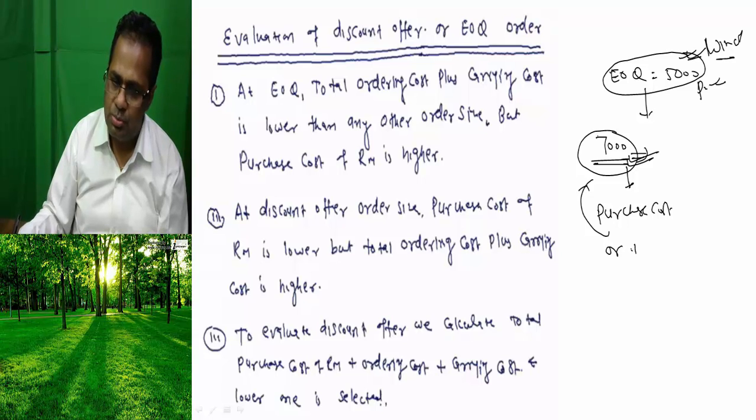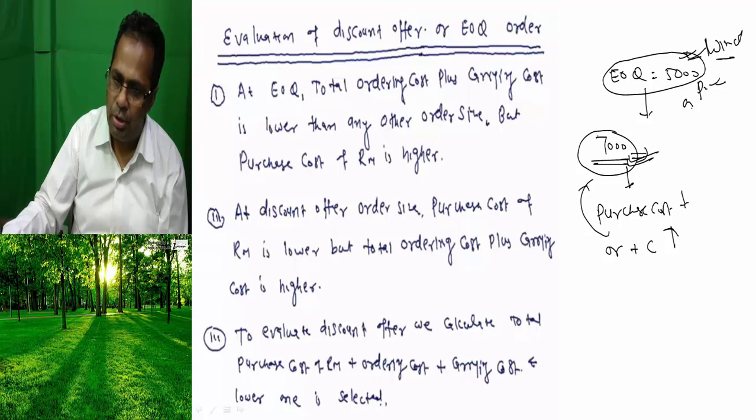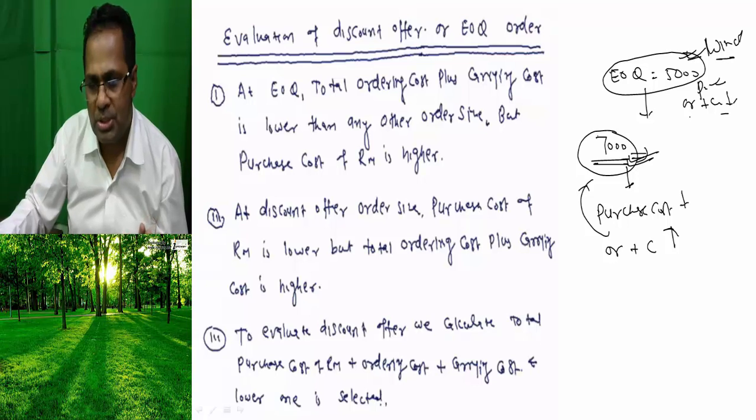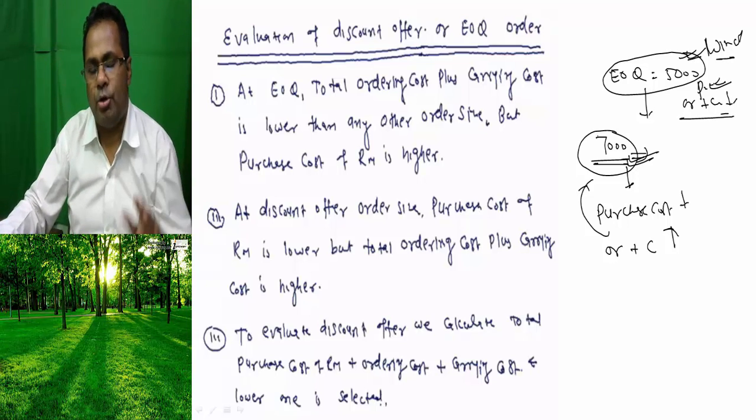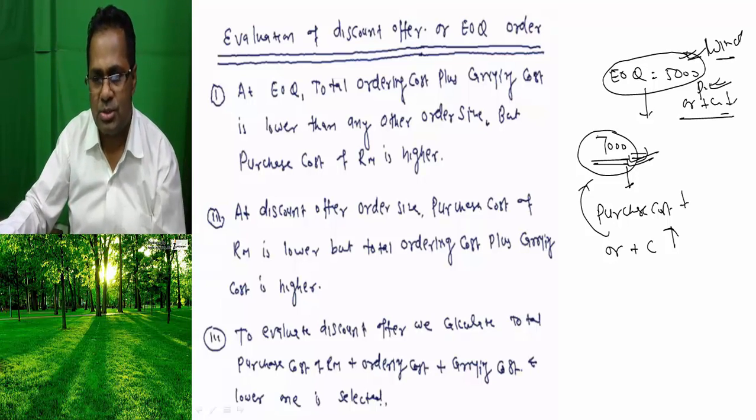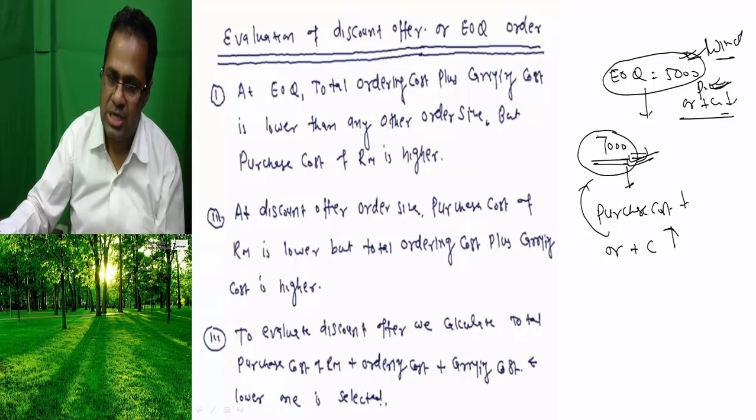But ordering cost plus carrying cost is higher here. Here purchase cost is lower. Here ordering cost plus carrying cost is lower. At EOQ, ordering cost plus carrying cost is lower. At EOQ you are not getting a discount. That's why you will have to pay a higher purchase cost.